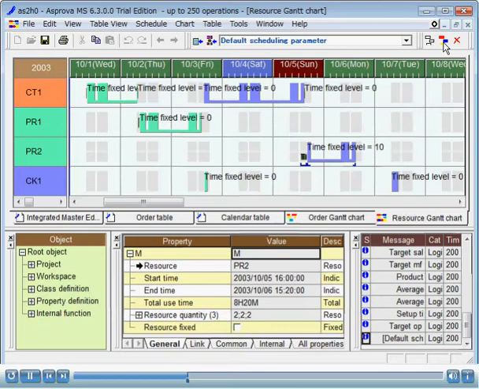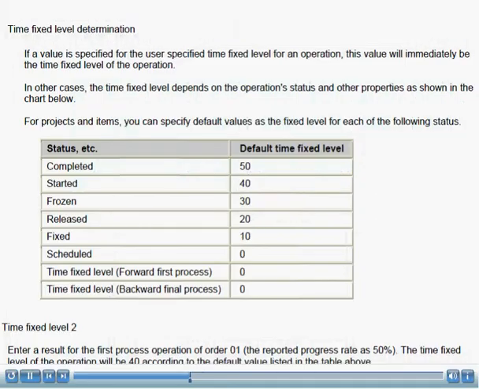Let's take a little look at the time-fixed level determination. If a value is specified for the user-specified time-fixed level for an operation, then this value will immediately become the time-fixed level of the operation. In other cases, the time-fixed level depends on the operation's status and other properties as shown on the chart. For projects and items, you can specify default values as the fixed level for each of the following statuses.